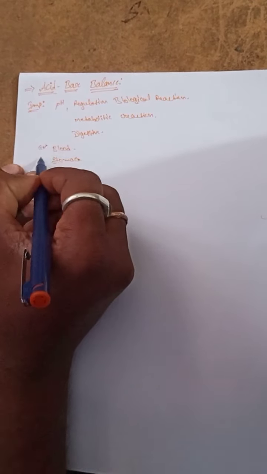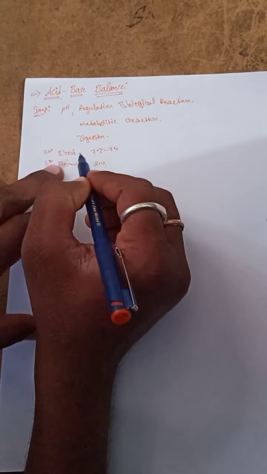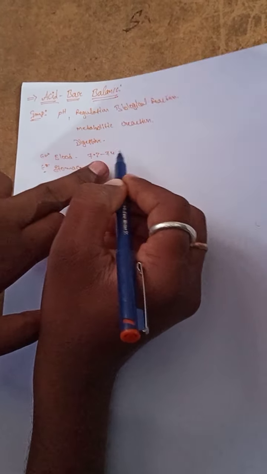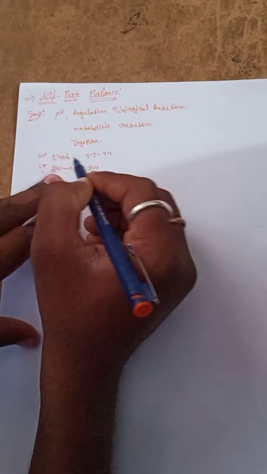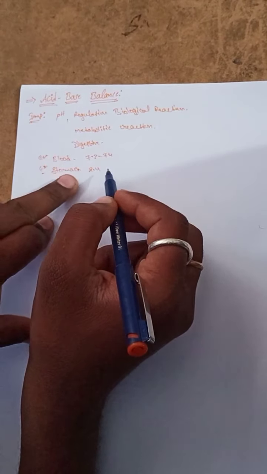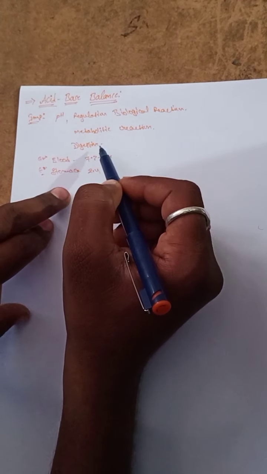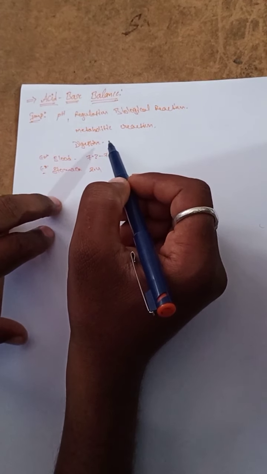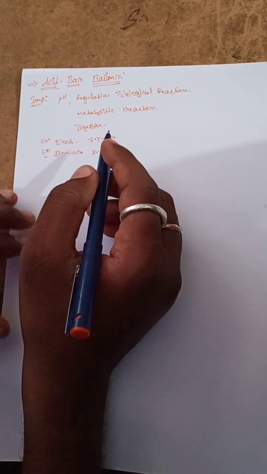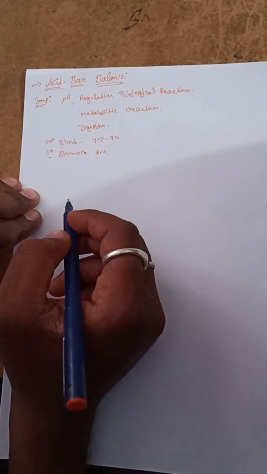So the blood pH value range is 7.3 to 7.4. The blood pH value is maintained by the acid base balance. The stomach pH value is also maintained by the acid base balance, along with regulation of biological reactions, maintenance of metabolic reactions, and digestion of food and any other substances in the body. So how do we maintain the acid base balance in the body?